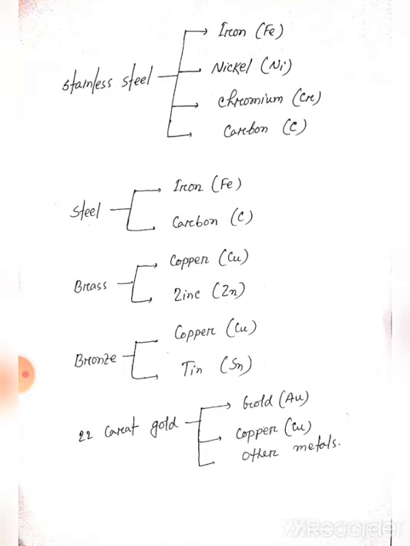The composition of steel is iron and carbon. The composition of brass is copper and zinc. The composition of bronze is copper and tin. And the composition of 22 karat gold is gold, copper and other metals. In 22 karat gold, the percentage of gold is greater and a small amount of copper is added to the gold.